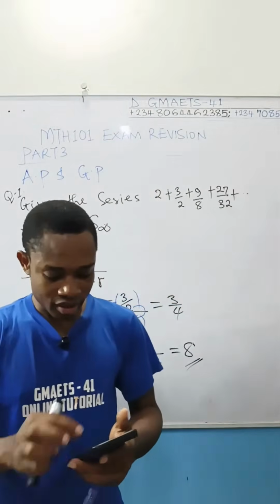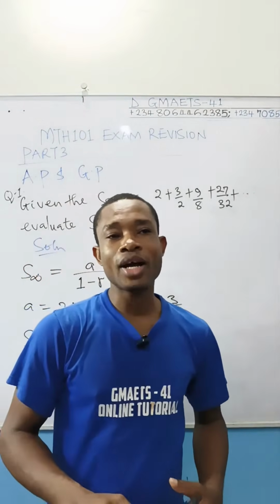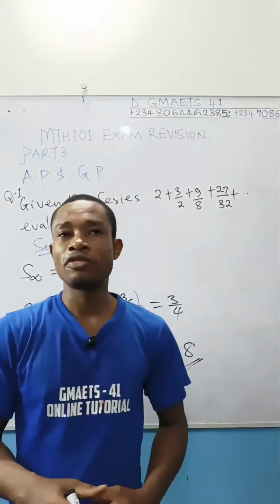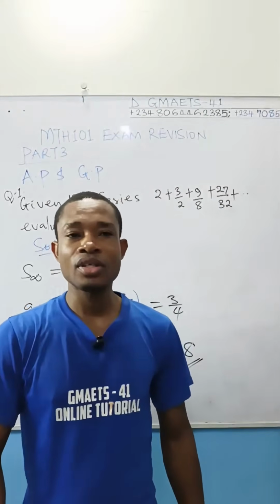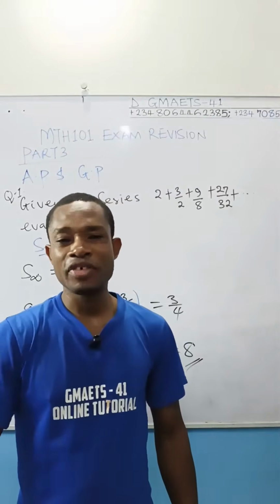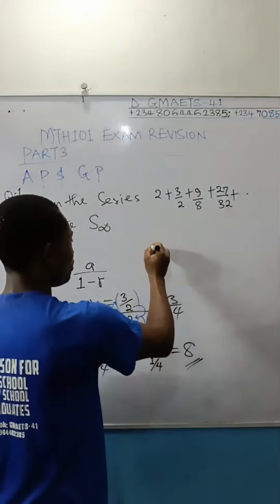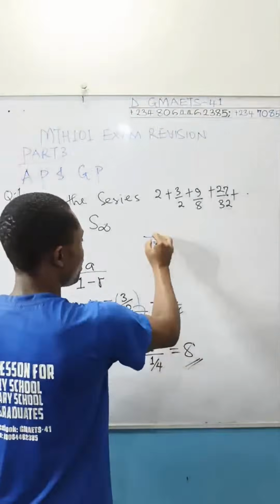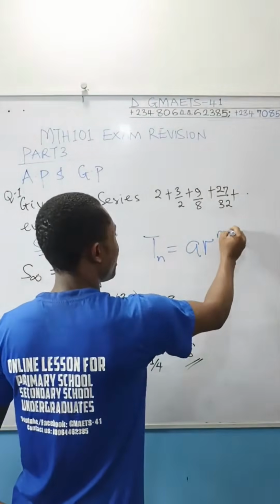We are done with that. A very simple problem. You need to know the formulas for calculating the nth term of a GP. You need to know the formula for calculating the sum of a GP. Are you following? Those things are just 1 plus 1. The nth term of a GP, which I can write as Tn, is equal to the first term times the common ratio raised to the power n minus 1.